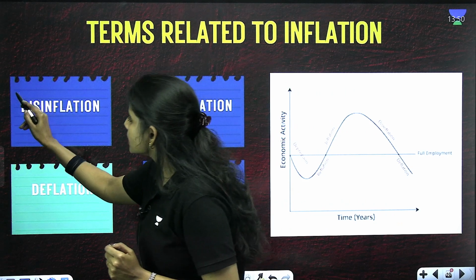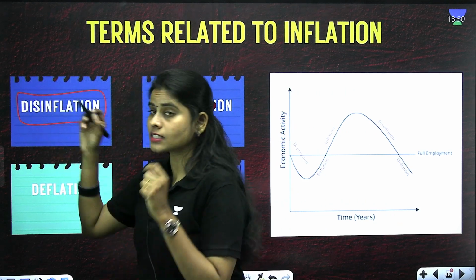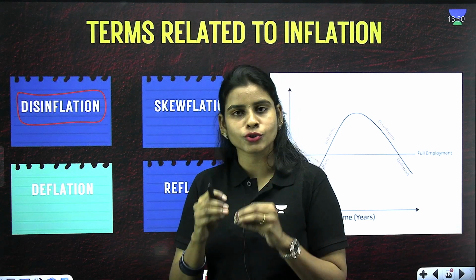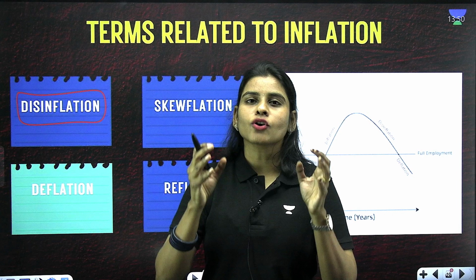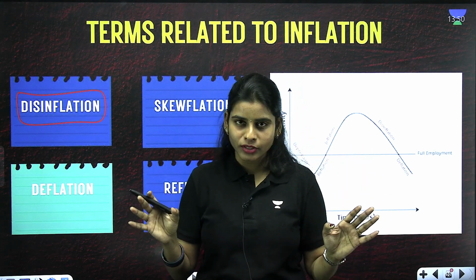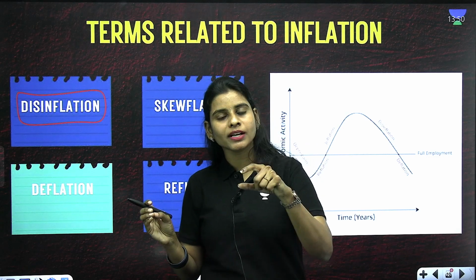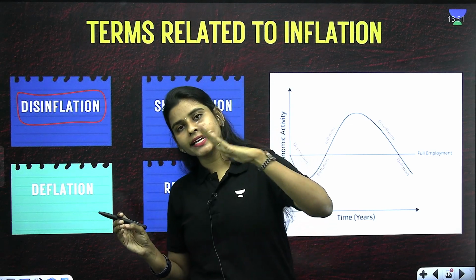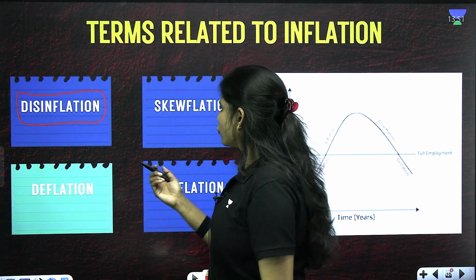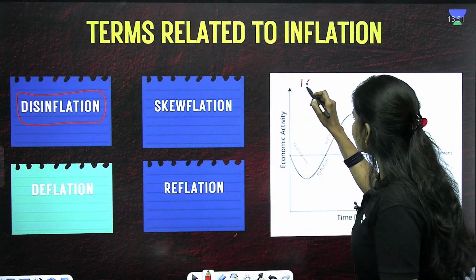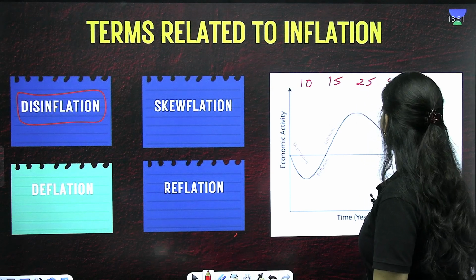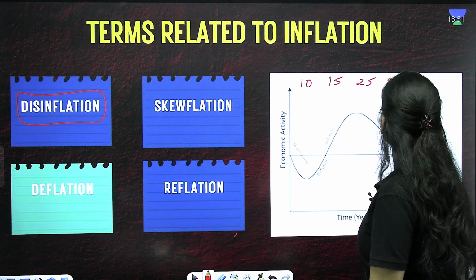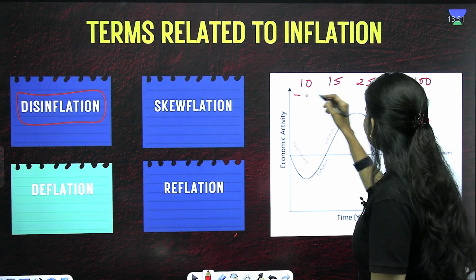So what is disinflation? Disinflation refers to a decrease in inflation. It is also a situation of inflation, but the increase in price levels is decreasing. Say for example, if the price is increasing from 10 to 15 to 25 to 50, 100, this is inflation, right?